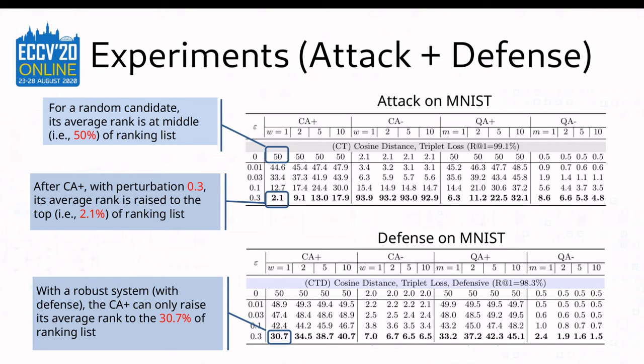But after performing CA+, with a perturbation budget of 0.3, its rank is raised to top 2.1%. Then, we train a model with our defense. As shown in the second table, the strongest CA+ attack can only raise the rank from top 50% to top 30.7%, which means the attack effect has been significantly reduced by our defense.